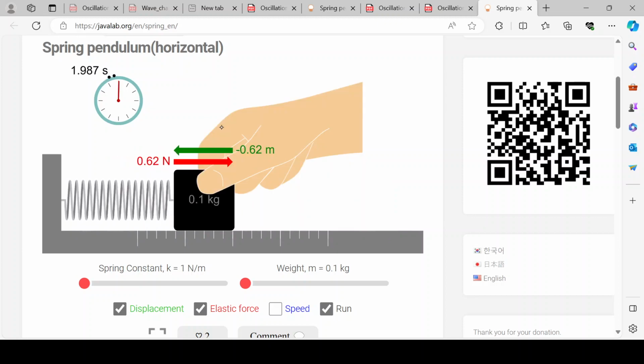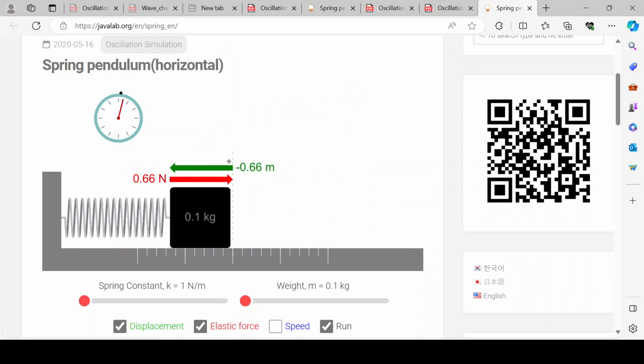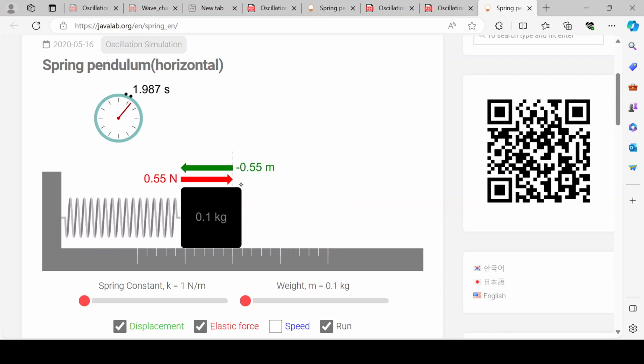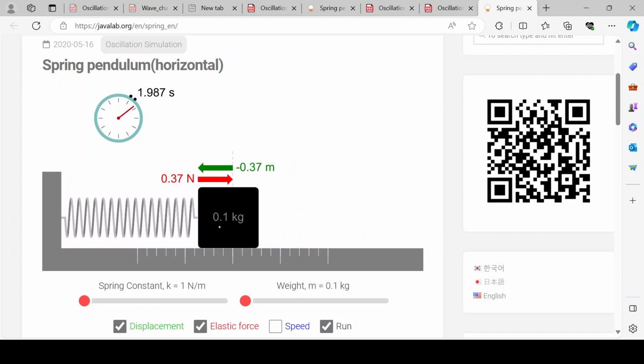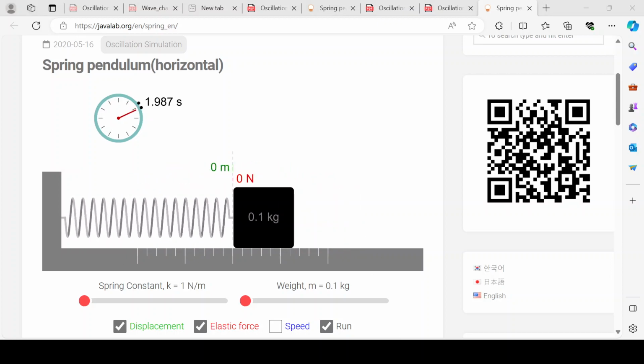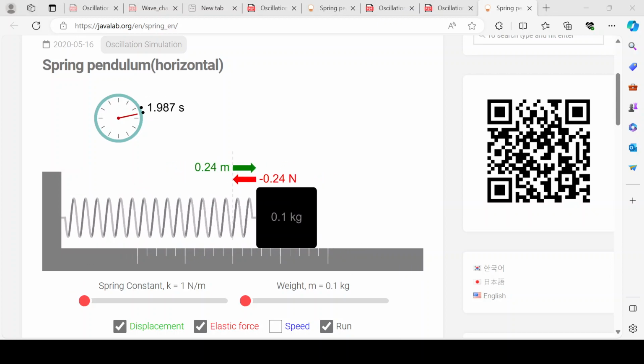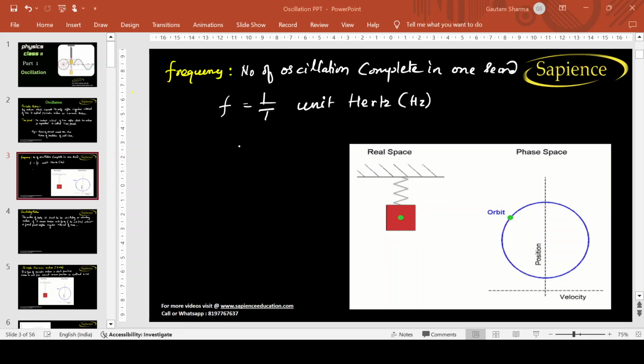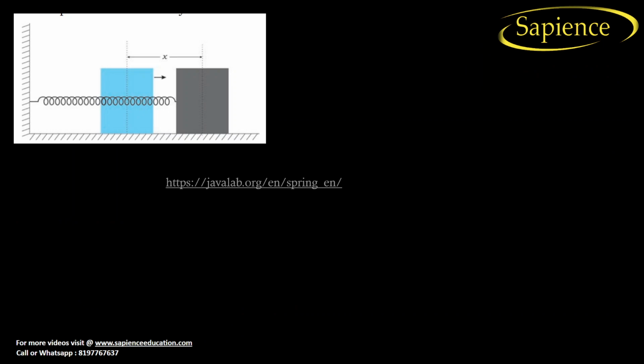This is the mean position, and this object will always try to come toward the mean position. So this is the example of simple harmonic motion. I hope you have understood now about S.H.M.